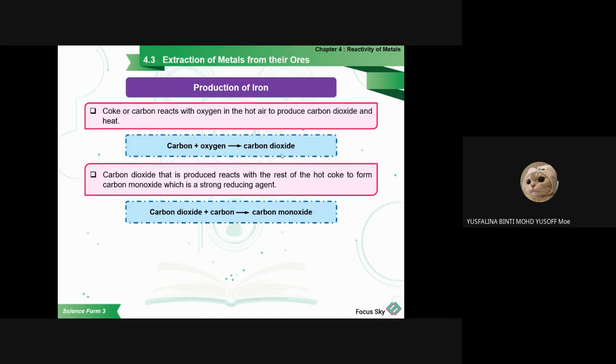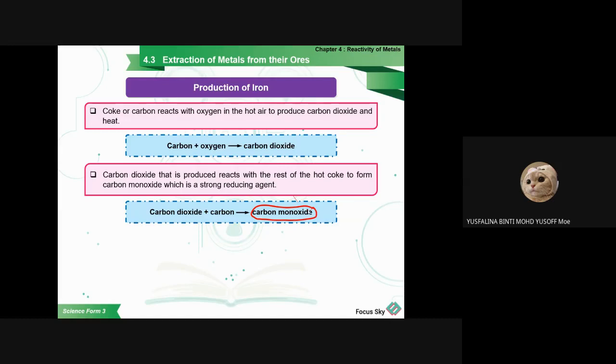So the carbon dioxide produced just now, from carbon from the coke mixed with the oxygen from the hot air, will react again with the carbon from the coke to produce carbon monoxide. The carbon monoxide is a very strong reducing agent. This is the important part you need to remember.